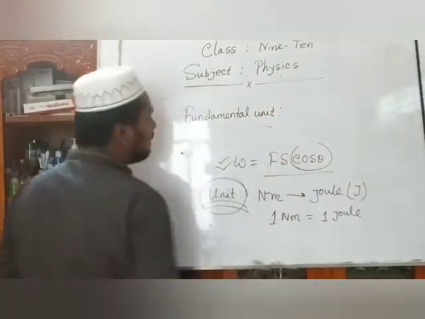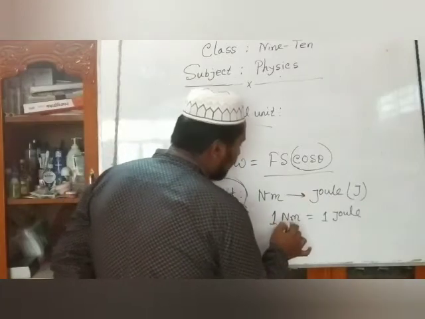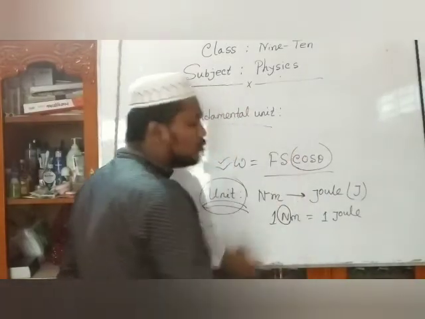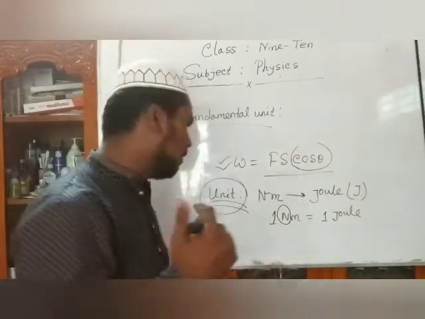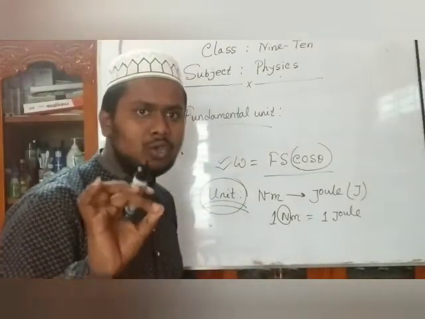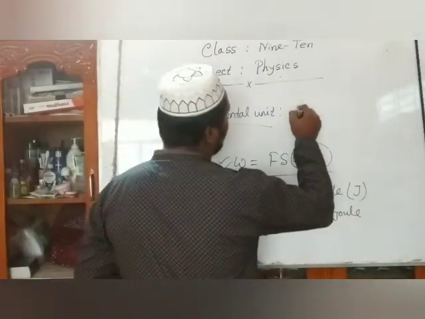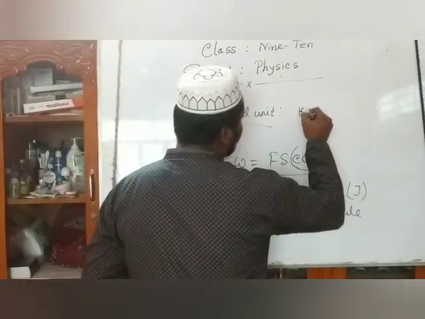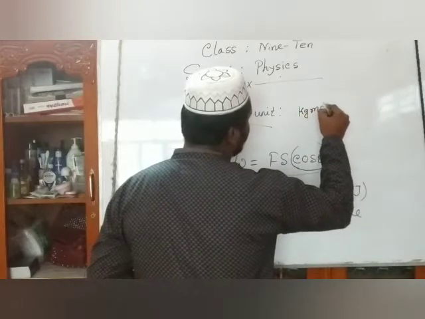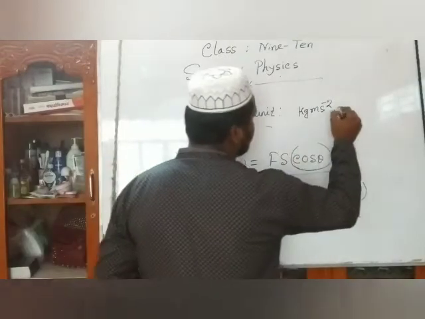Dear students, you know that fundamental means maulik. When we find the unit of force, Newton, which was discussed before, it is kg meter second inverse 2, and meter, that means m.